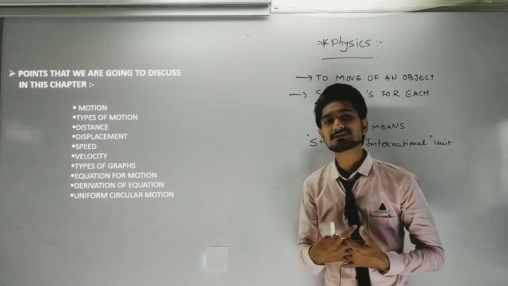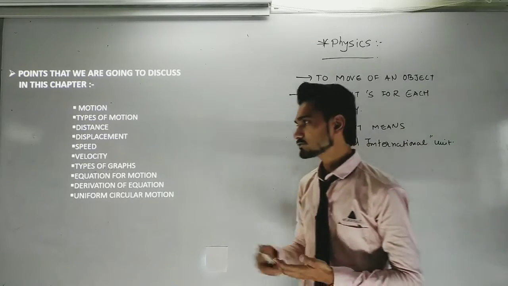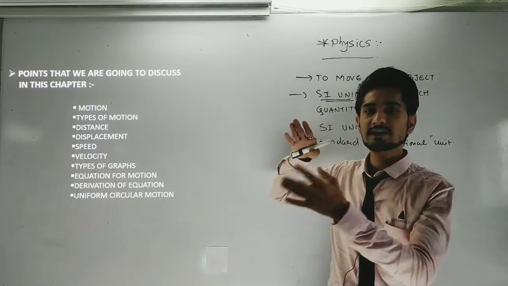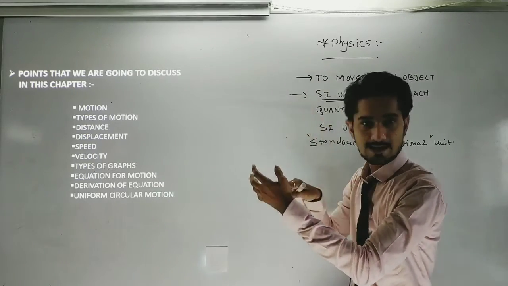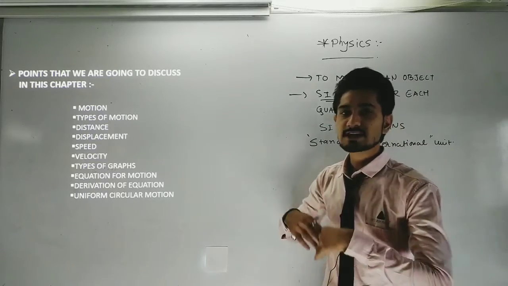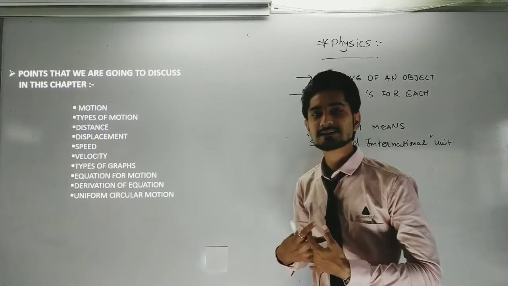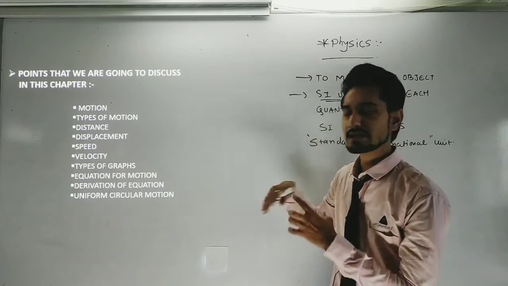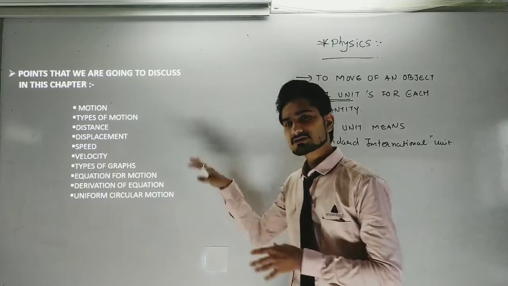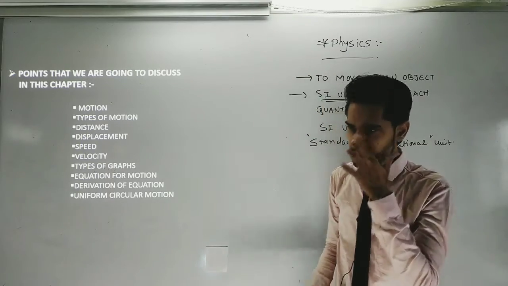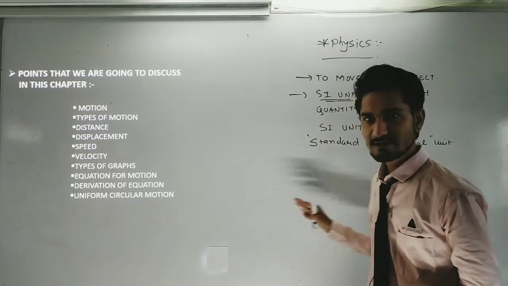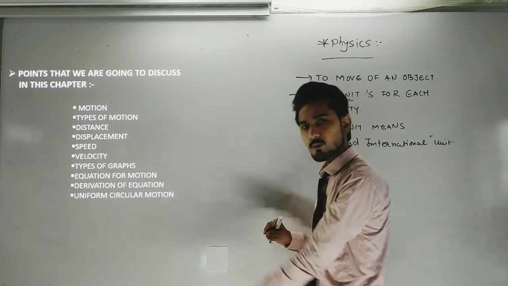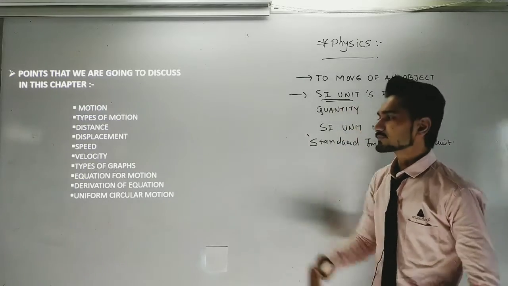Then we need to see the types of graph, in which we are going to see the distance time graph. It means when a particular distance is traveled in a particular time, then which type of graph is present here. Okay, we are going to see that. Then the displacement time graph, the velocity time graph, and the speed time graph we are going to see in this topic. Okay, so we need to understand the graphs regarding the x and y axis, what should be placed on the x axis and what should be placed on the y axis. We are going to study that.